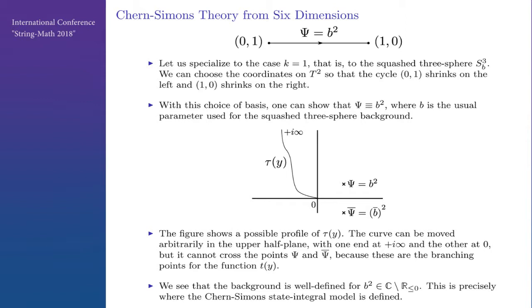So we can move everything around, but these points should not cross this contour. So really, these backgrounds are well defined for any b squared which is not on the negative real axis, because otherwise we would pinch this contour and force Im tau to be 0 somewhere. So this background is well defined, in fact, for the same values of b squared for which Dimofte's state integral model is well defined.